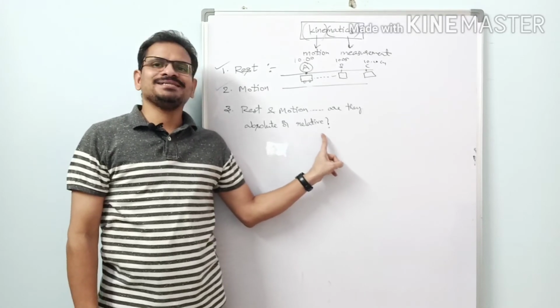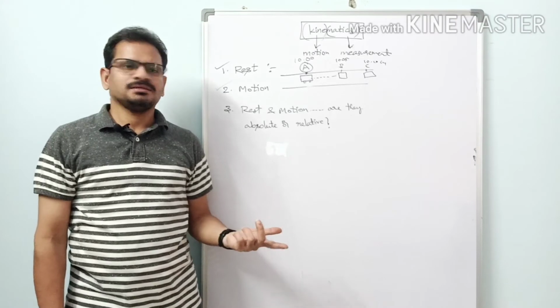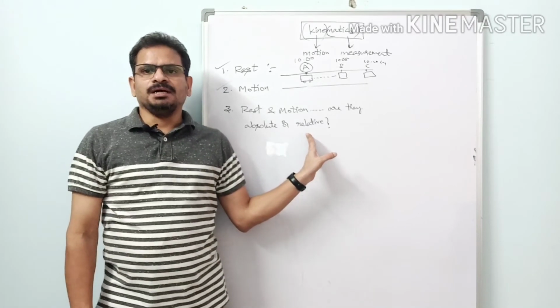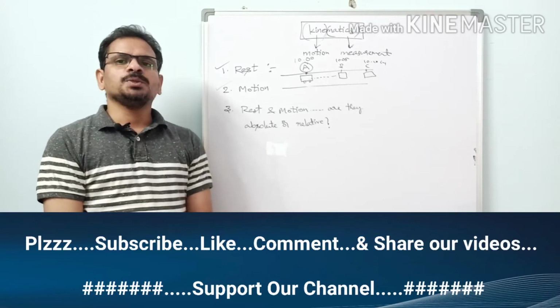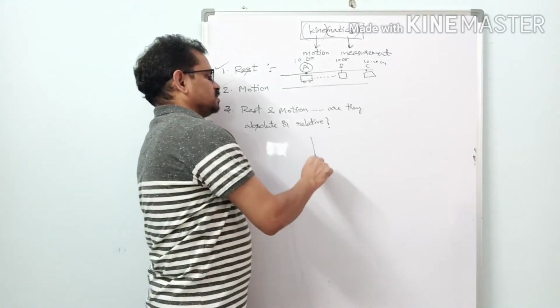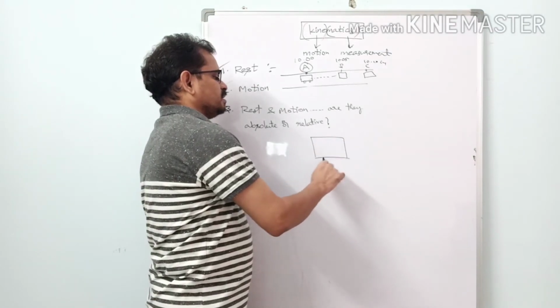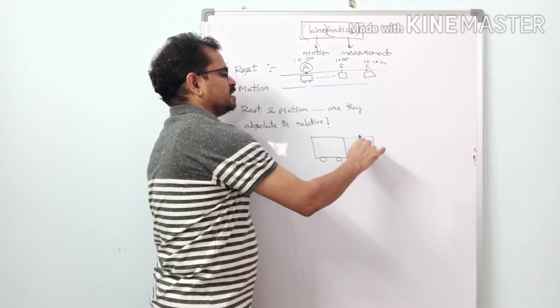And if it changes depending on situations, then we call it relative. So let us check whether rest and motion are absolute or relative physical quantities. Let me give you one example. Suppose a thief is running away by train, sitting in a train.